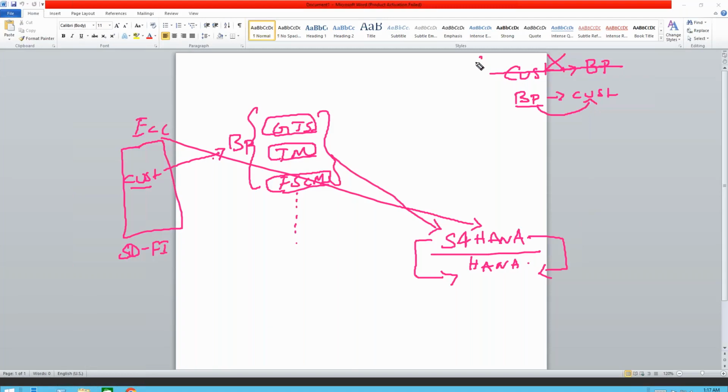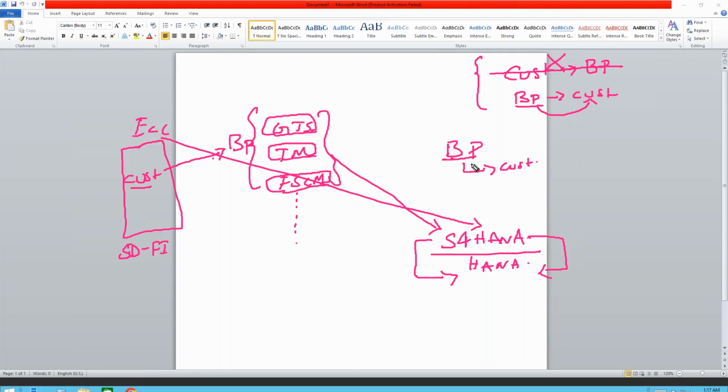But both options are available in ECC. If it is ECC, both options are available. When it comes to S/4HANA, only the second option. So this is how SAP has come up with something today, saying that you create a BP and you extend your customer under the BP, right? So this is how SAP has come up with this BP.